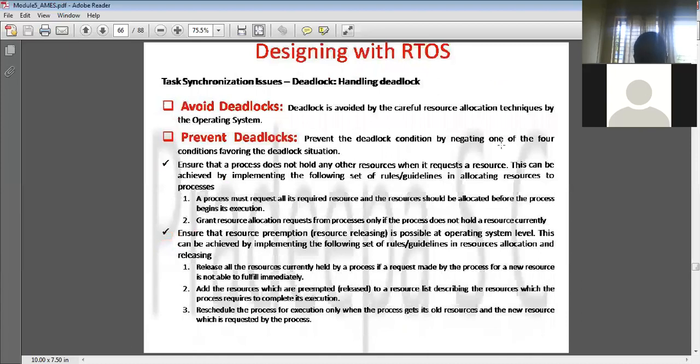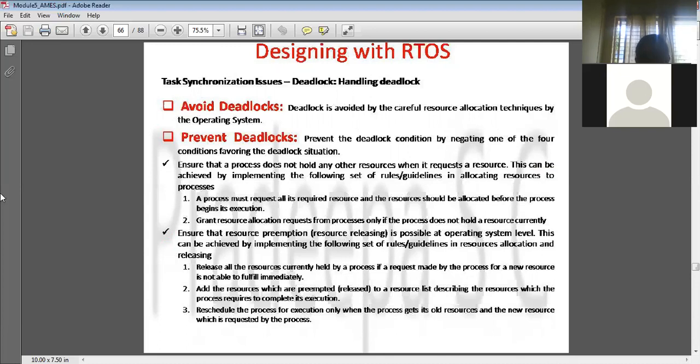The other way of handling deadlock, how it can be overcome, is that it is avoided by careful resource allocation techniques. The operating system kernel has to take care of proper resource allocation for each process. There are certain other rules they have given. Just go through here how to prevent deadlocks. To prevent the deadlock condition, it can be done with the four conditions of the deadlock situation.